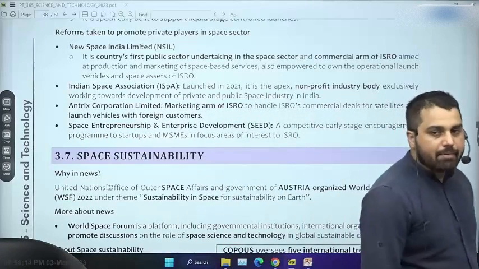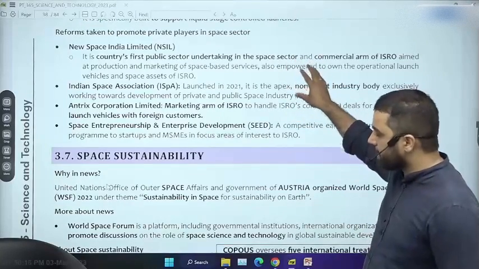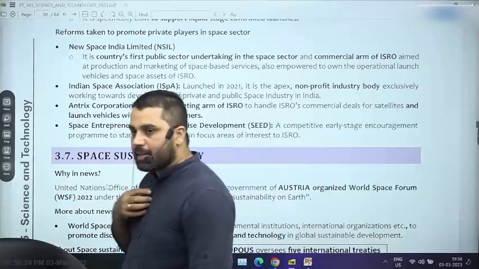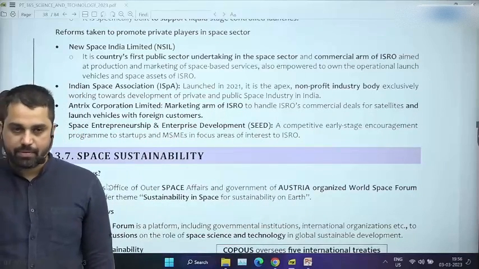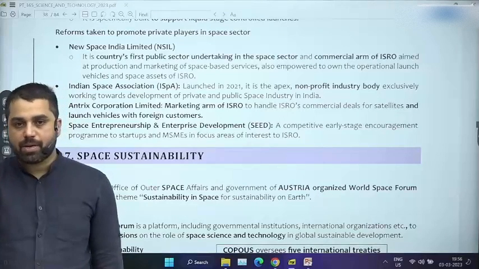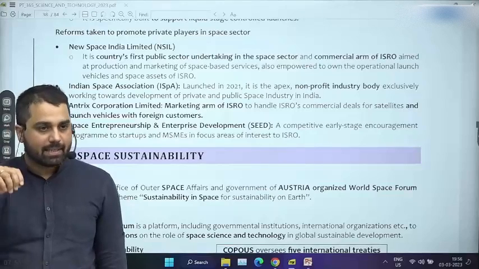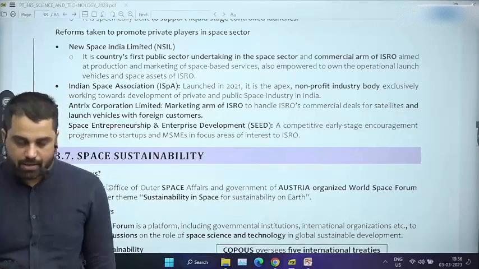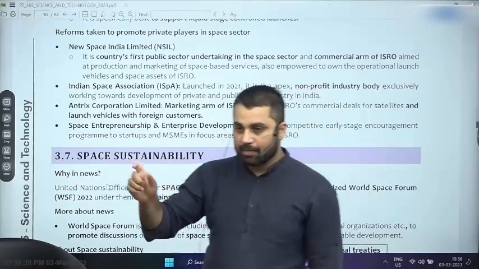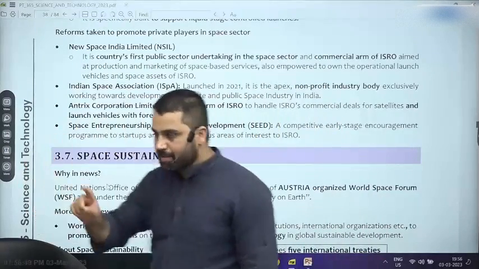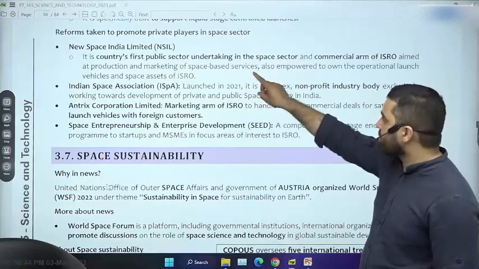So again, if this statement is taken from the NSIL website, then I think that is how NSIL is projecting itself. And then your point actually makes a lot of sense. That जो Antrix है, that was not involved in production. It was involved in commercial dealing, while NSIL is actually involved in production. I haven't actually read the details of it, but if that is correct, then this statement makes sense, that it is the first public undertaking in the space sector.